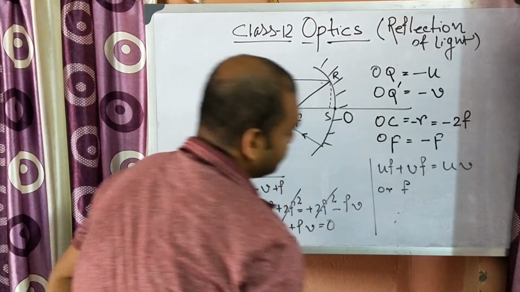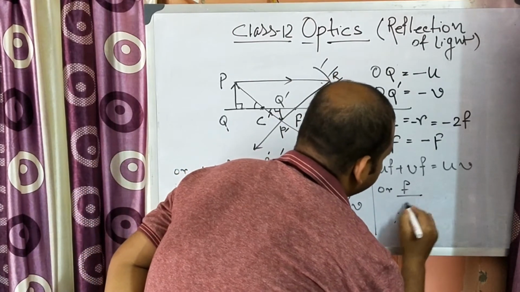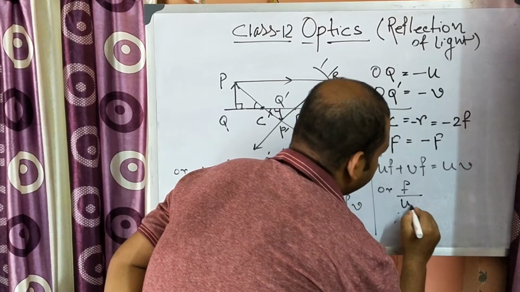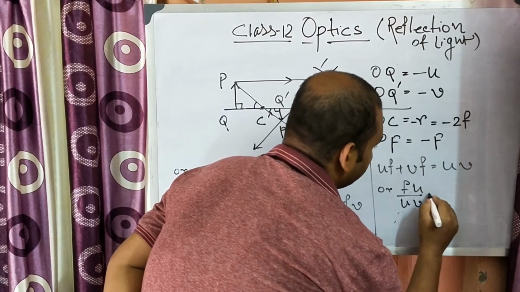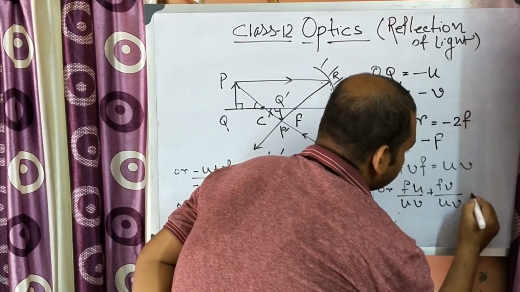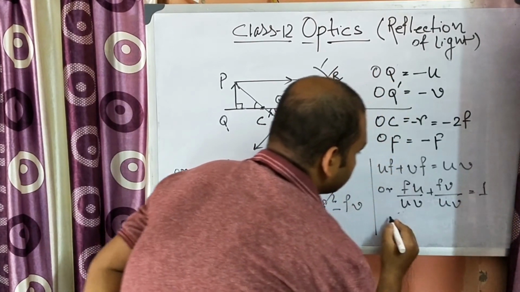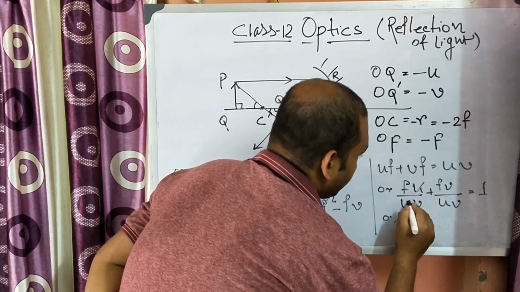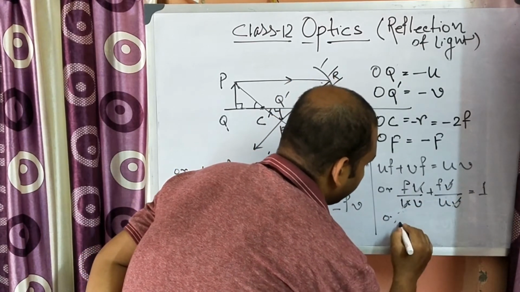Okay, next line we can write down F by UV, FU by UV plus FV by UV is equal to 1, or U and U cancel out, here V and V cancel out, and F common.